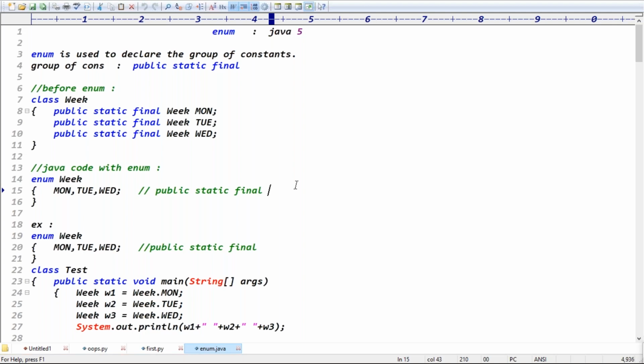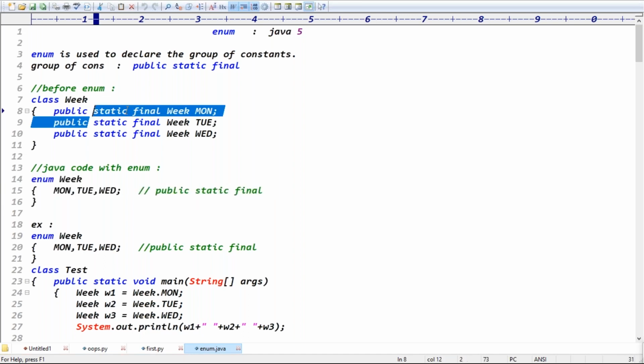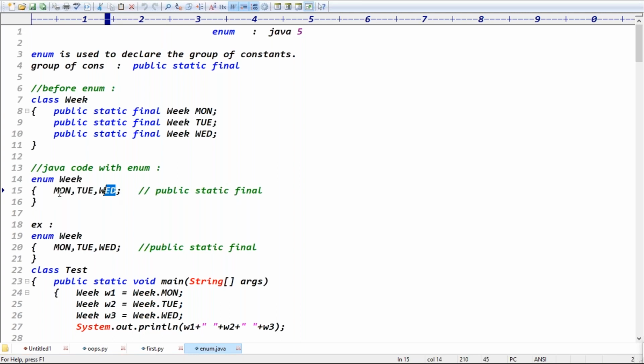Because the statement is clear: before enum, if you need constants inside the class, every time we have to define public static final. But inside the enum, if we declare the constants, these constants are by default public static final, right? The enum's only advantage is this one, guys. Inside the class, if you want constants, we need to define public static final. But inside an enum, if we declare the constants, they are by default public static final, right?